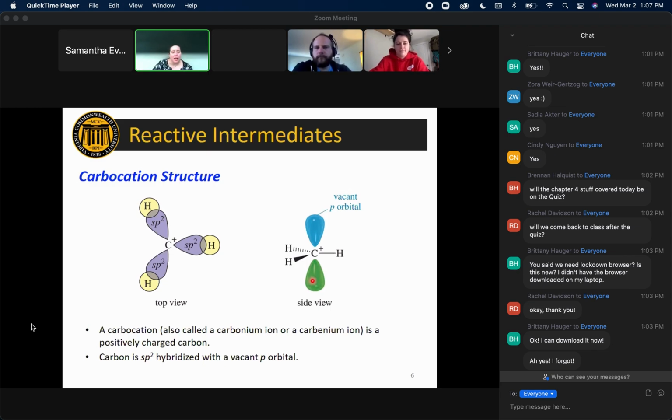So there's a name for that. Can you guys think of the name for that? This empty orbital that is just waiting to take on some electrons? It's not a nucleophile, but it's an electrophile, right? So this empty p orbital counts as an electrophile because it wants to get some electrons. It also counts as a Lewis acid for those same reasons. Okay, so our carbocations are planar, empty p orbital here, sp2 hybridized.